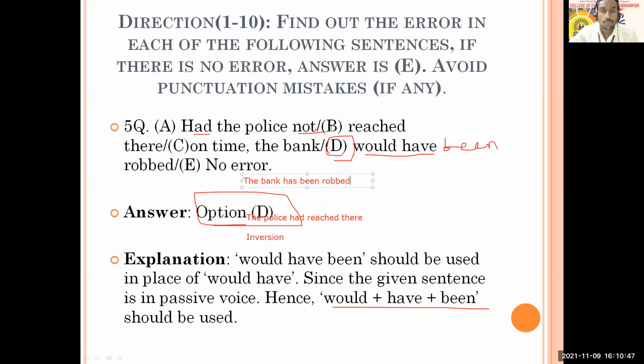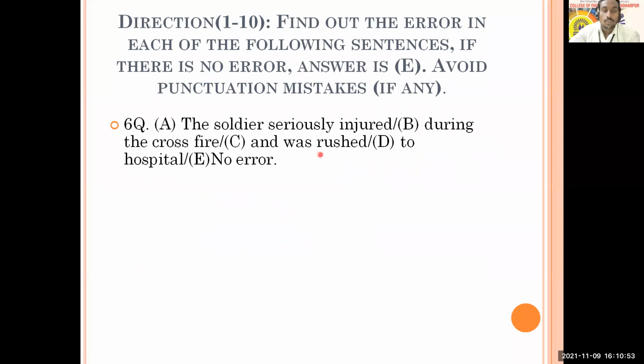Okay, all right. So with this, we'll move to the next question. The next question will be in front of you. Read carefully. The soldier seriously injured during the crossfire and was rushed to hospital. Read it, think over it.